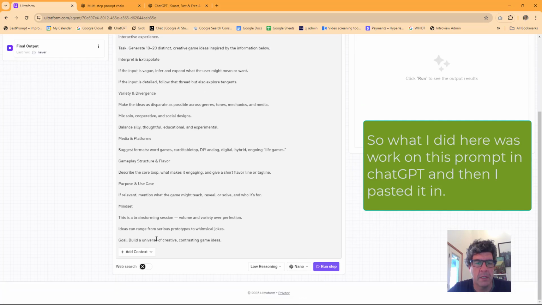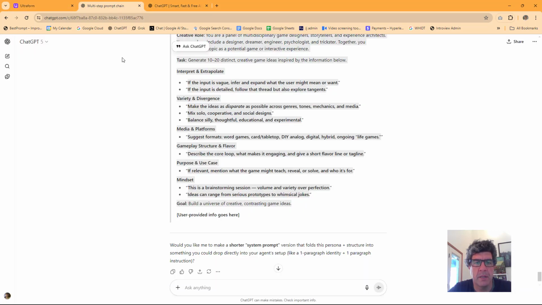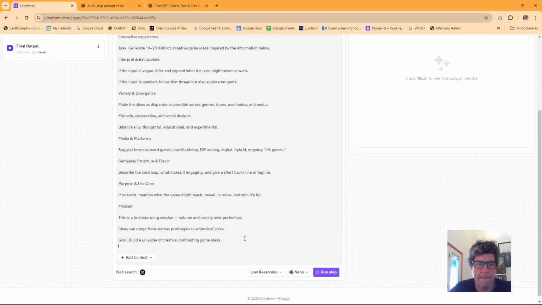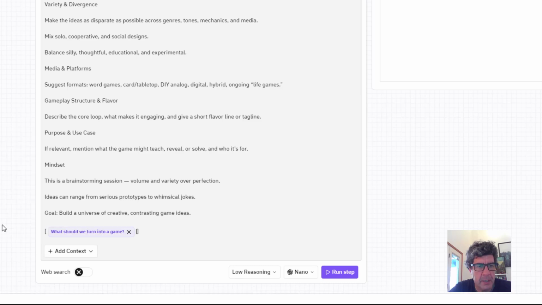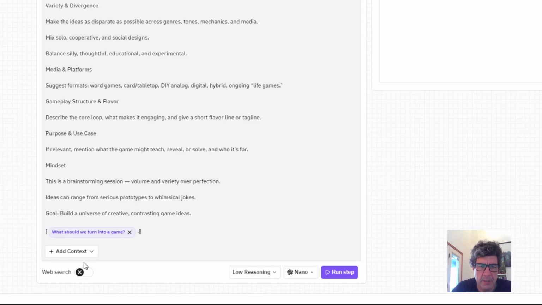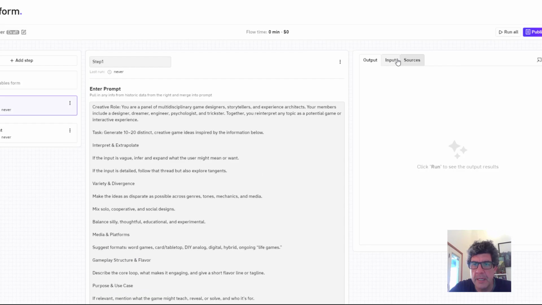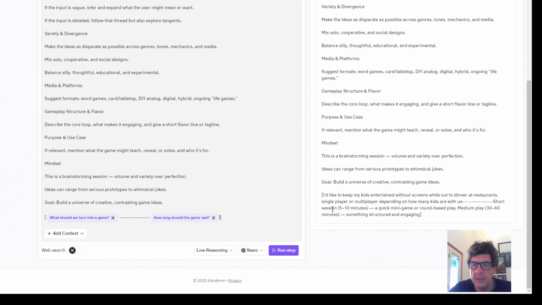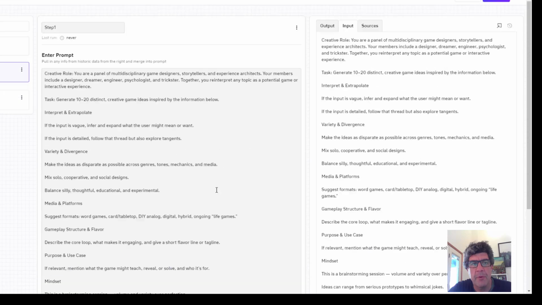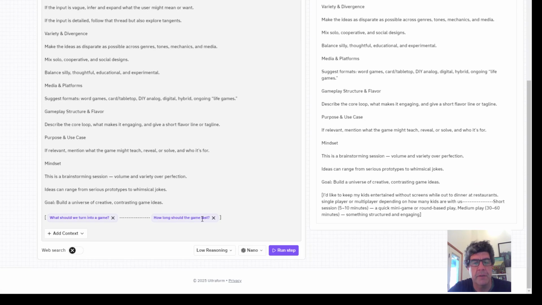Paste. Oh, I actually didn't put this piece in there. Okay. And I will put the information from here in there. We got that, and then I'll just put a little spacer in there. You can actually see this. And I just put that in there. I'd like to keep my kids entertained. And I'll put in the short session, quick mini game. So basically there's the metadata, or the data that I pulled in from the form. So you can always pull everything in there.